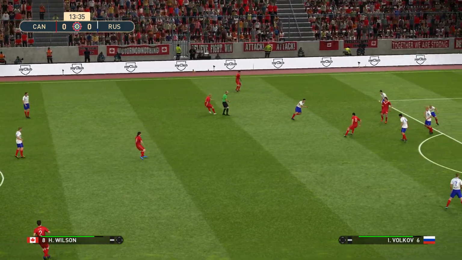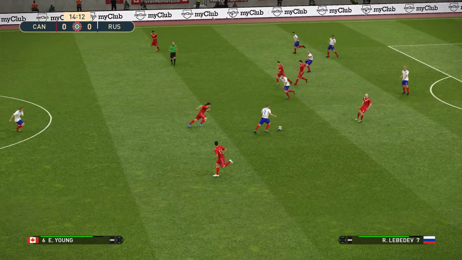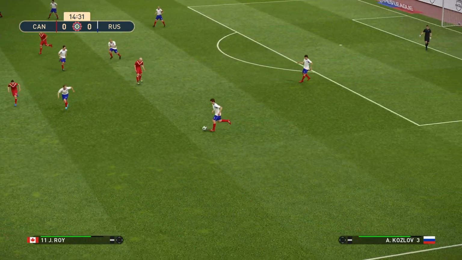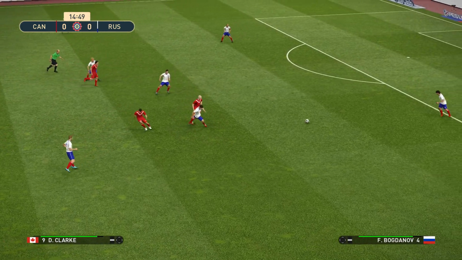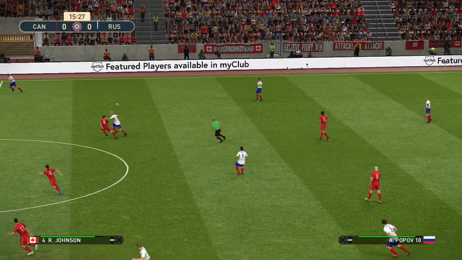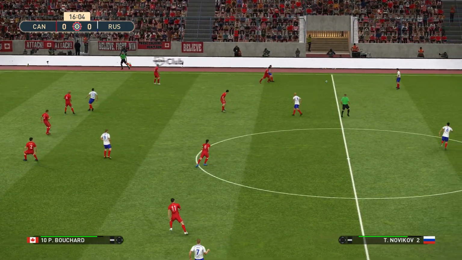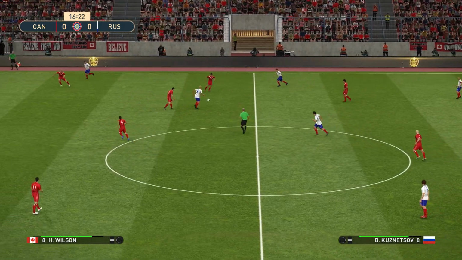Coach for Canada. Bouchard loses out to the Russian defender. Here's Novikov. Petrov. Kuznetsov.